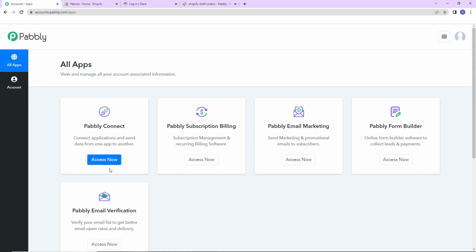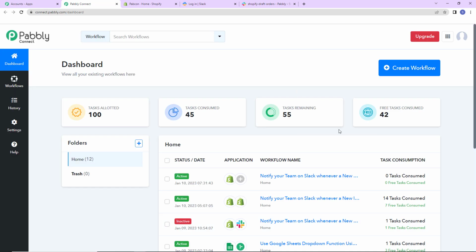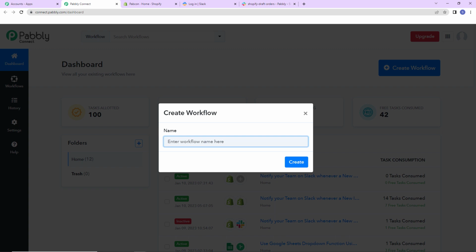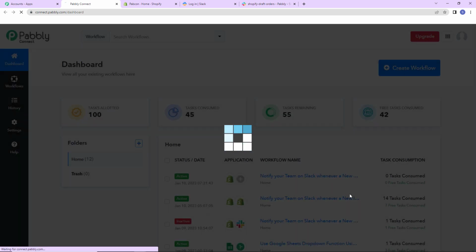Let's click on access now for Pabbly Connect. Here we have reached the dashboard of this application. Let's click on create workflow, and a dialog box has appeared which is asking us to name this workflow. My objective is to notify my team on Slack whenever a new draft order is created in Shopify. Now I'm going to click on create.